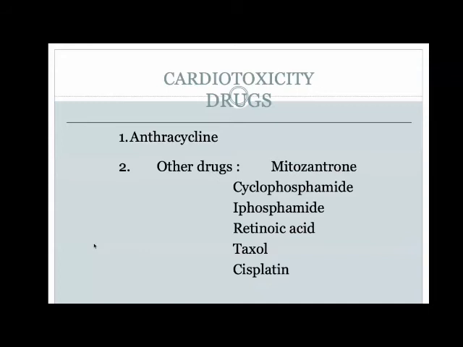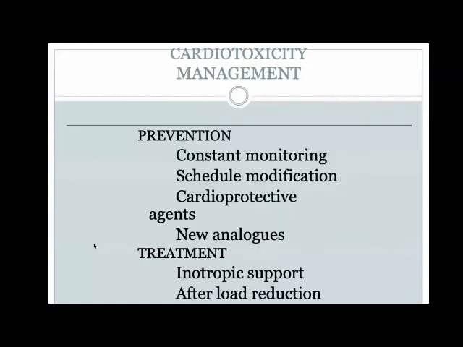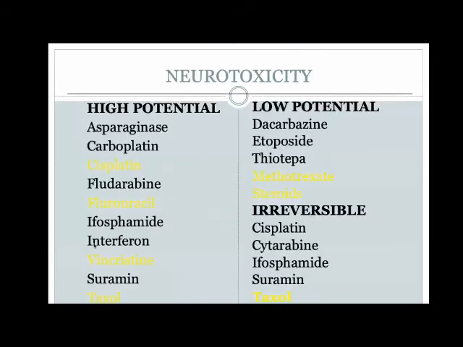We have a cumulative dose that we use at Kidwai for doxorubicin. It is around 375 mg per meter square, whereas for daunorubicin, it is about 450 mg per meter square. And what we need to do is constant monitoring, keep these children under follow-up and see whether they have developed any signs of cardiotoxicity. Neurotoxicity, again, especially with vincristine, because you will be using it for RMS and other tumors.